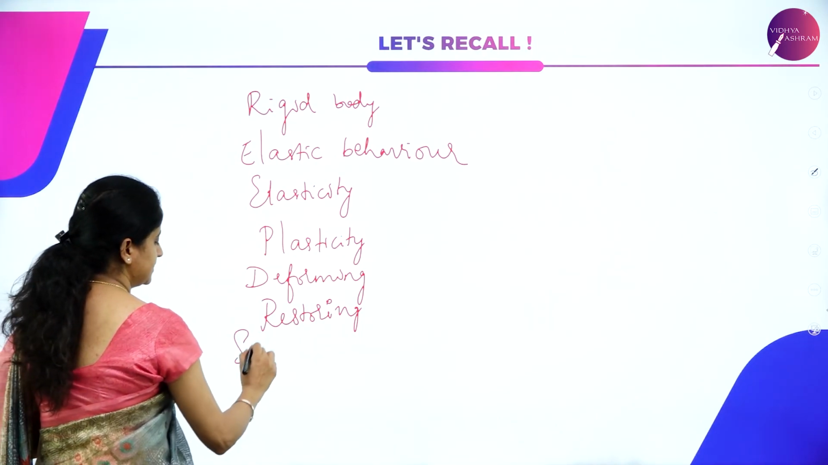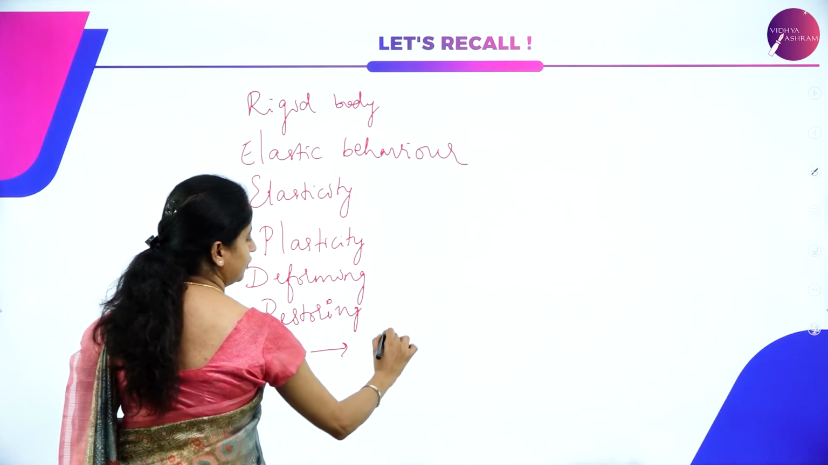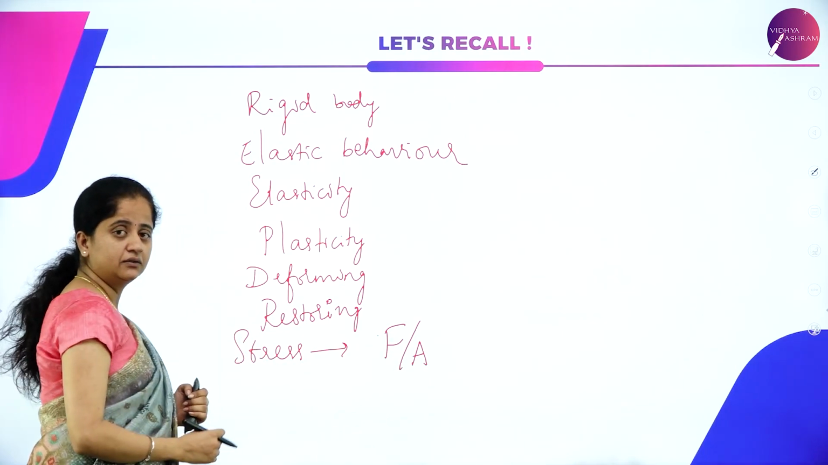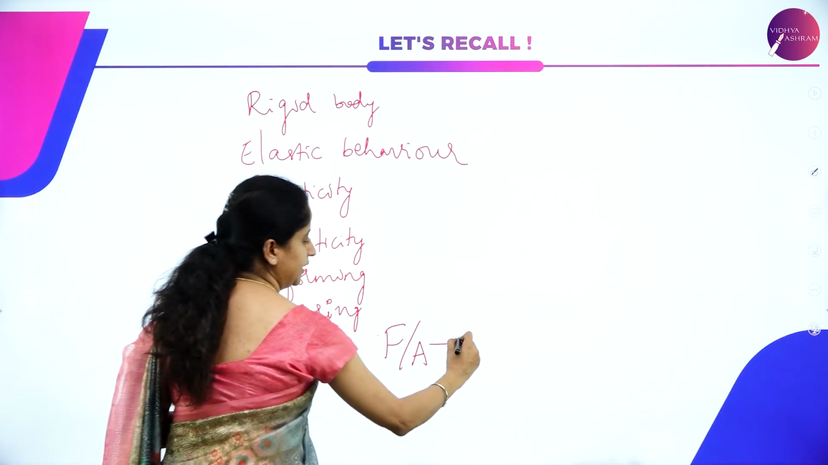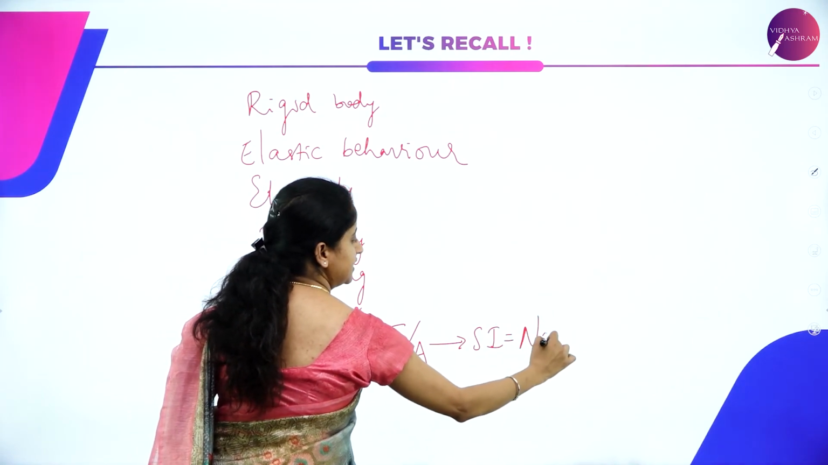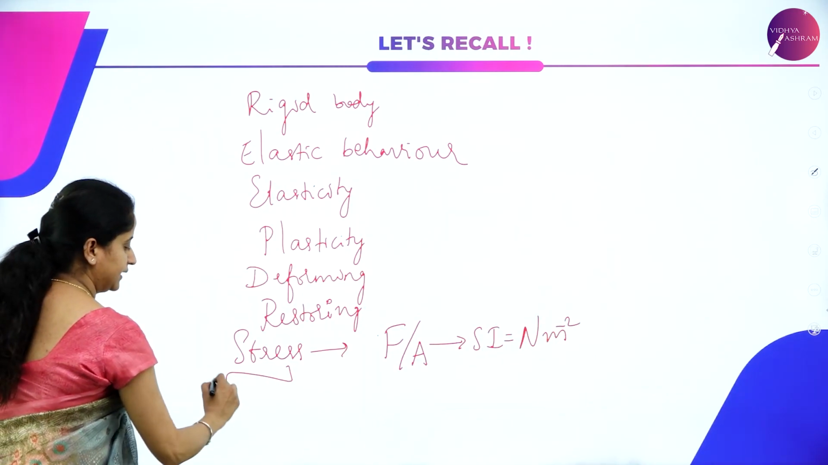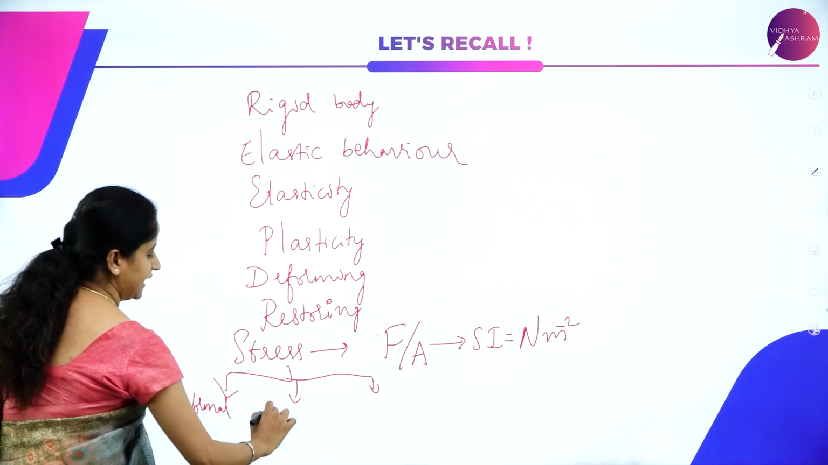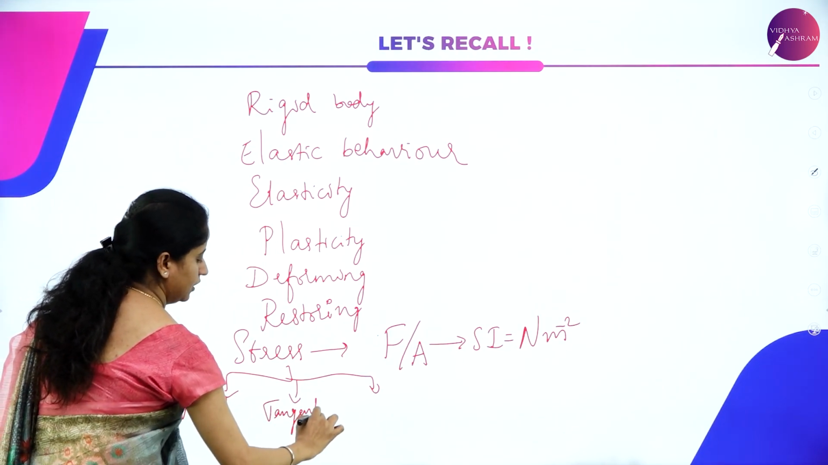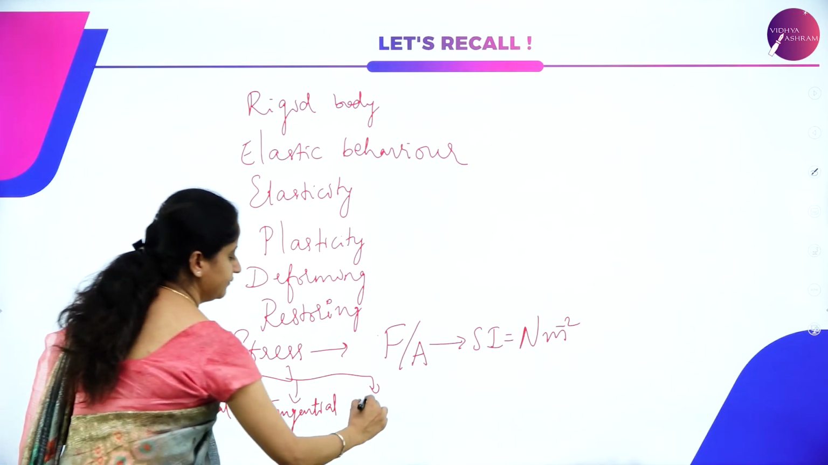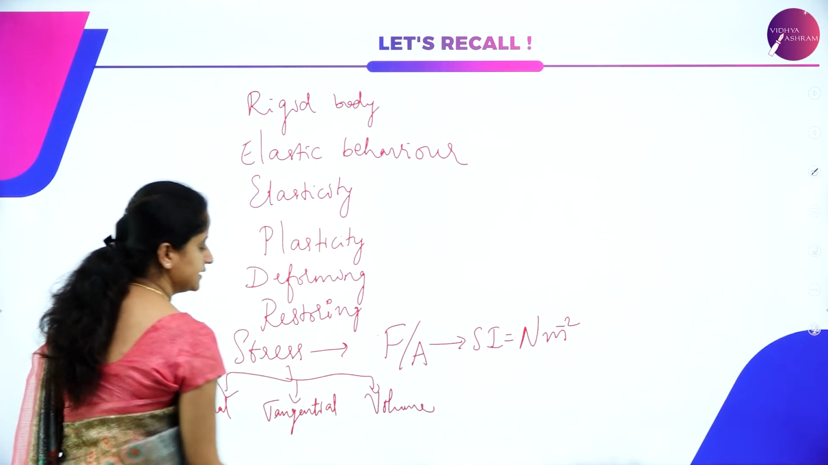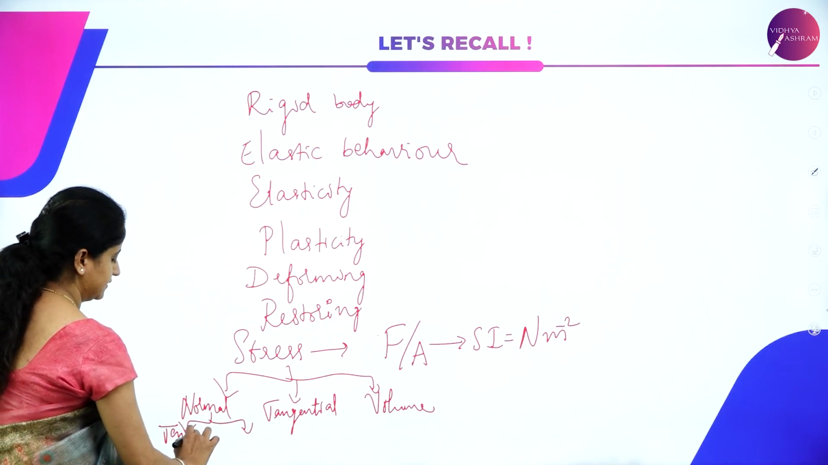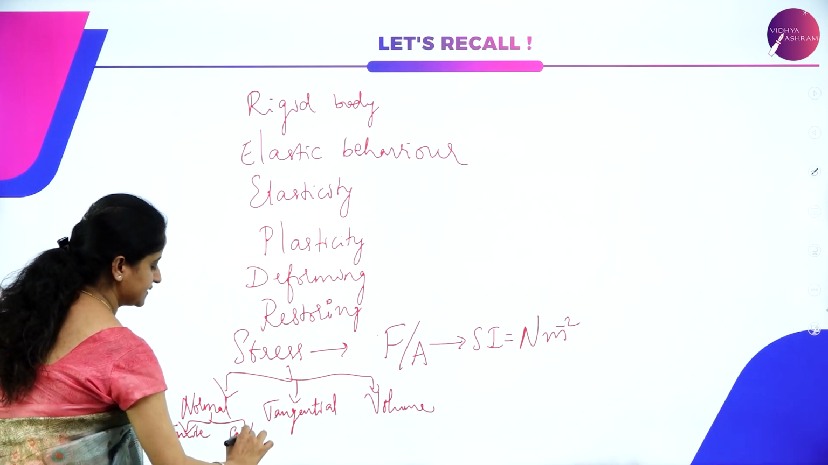We have studied stress. Stress is nothing but the restoring force per unit area. You can remember this formula, F by A, and the SI unit of stress is Newton per meter square. And also we have studied the classification of stress, that is normal stress, tangential stress or shear stress, and bulk stress or volume stress. Also, I have told you that normal stress is again classified as tensile stress and compressive stress.